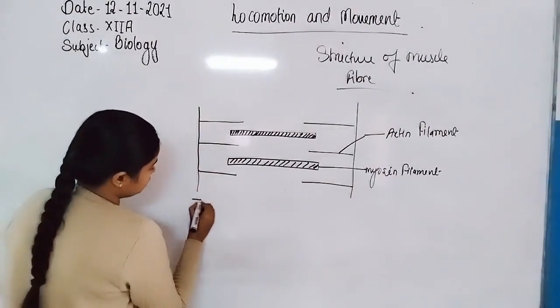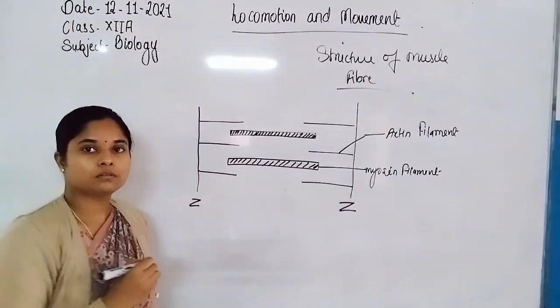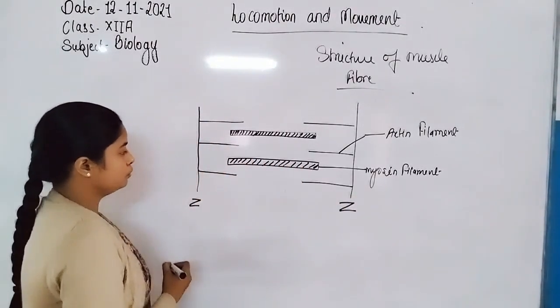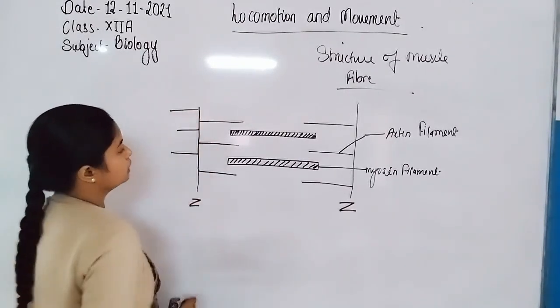This one is the Z line, and here is also a Z line. All the actin filaments get associated through the Z line.